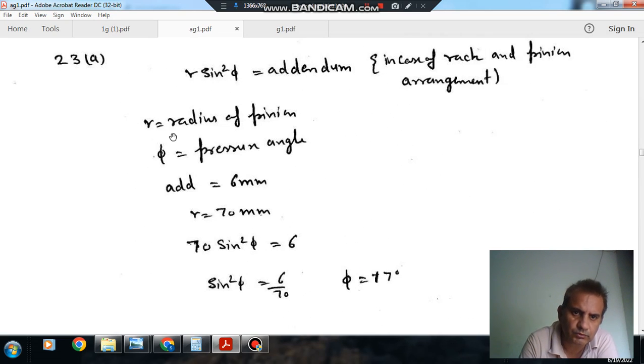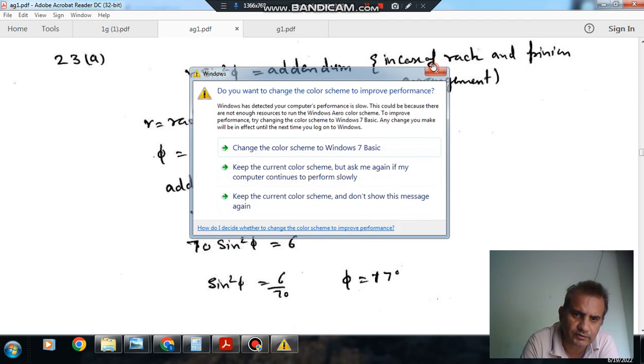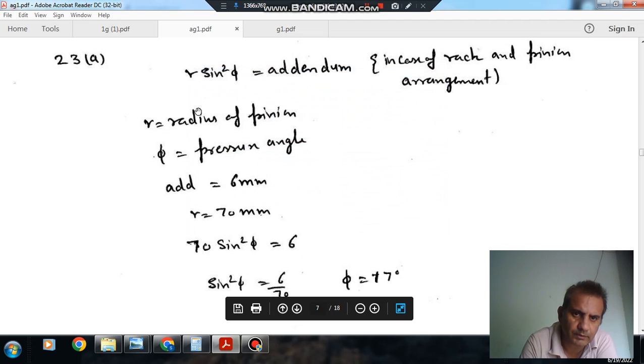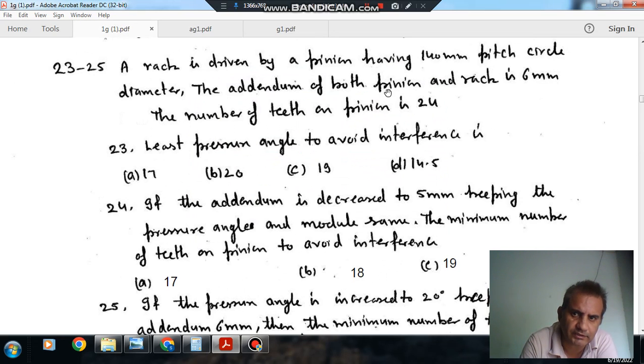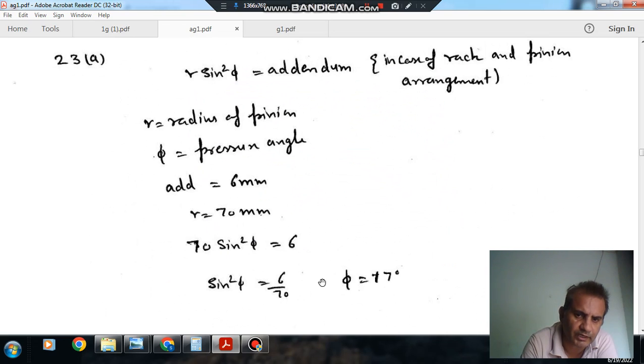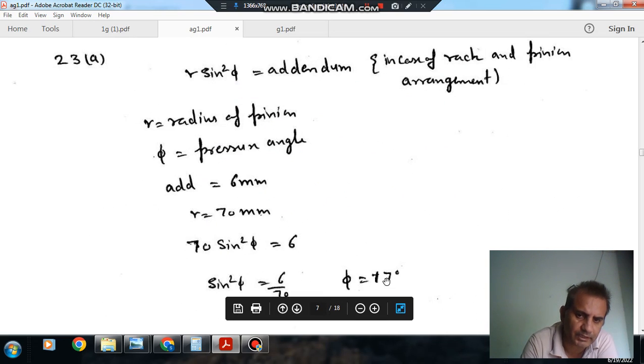R is the radius of pinion and phi is the pressure angle. The addendum is 6 mm. Now R is 70 mm, because the diameter of the pitch circle is 140 mm. From this we can find phi, and phi is 17 degree. So the answer is option A.